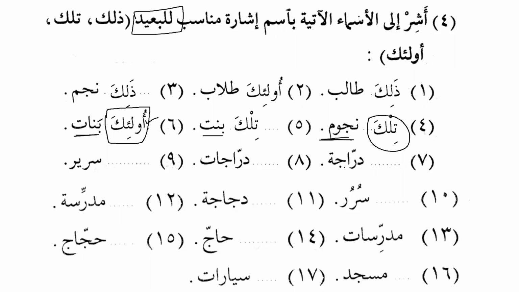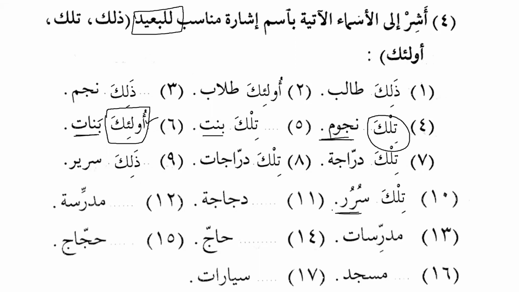Perfect. Number 7, دراجة, bicycle. So we say تلك دراجة. دراجات, bicycles. What should we use for the bicycles? تلك دراجات. Excellent. Those are bicycles. سرير means bed. You want to say that is a bed. So you will say ذلك سرير. That is a bed. Okay, sururun is the plural of sarirun. So what should we say? Tilka sururun. Excellent. Tilka sururun.